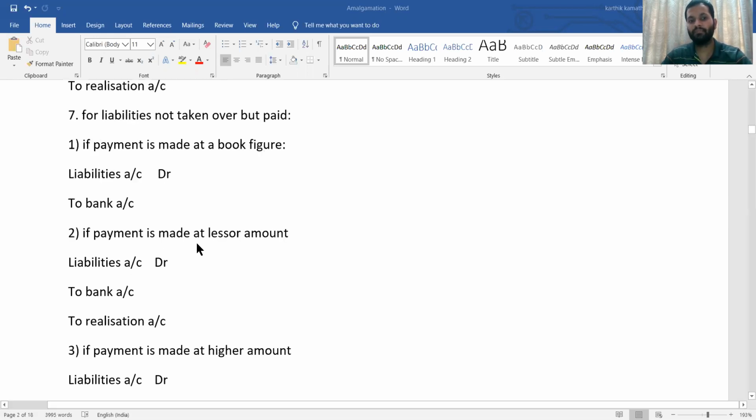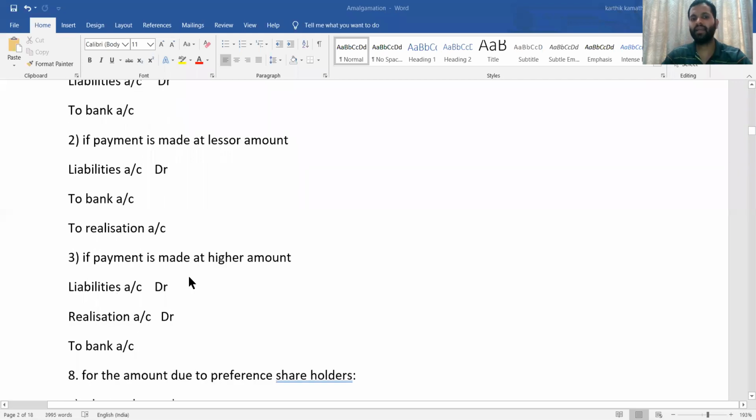Then if payment is made at a lesser amount, then liabilities account debit to bank account, to realization account. See, if payment is made at a lesser amount, realization account is credited. Then if payment is made at a higher amount, then liabilities account debit, realization account debit, to bank account. And one more thing, you don't need to memorize this entry. Just while solving the problem, you'll come to know. You need to solve more and more problems.